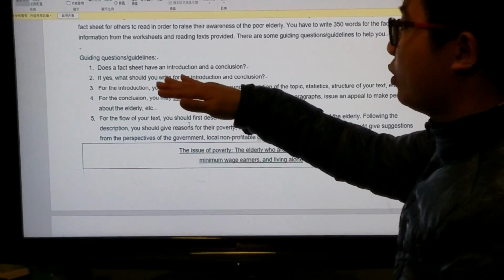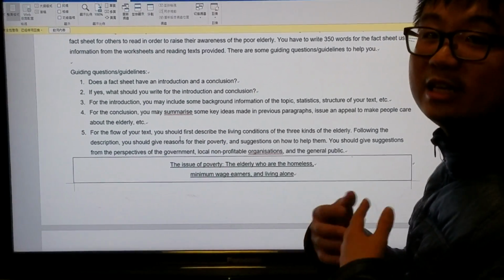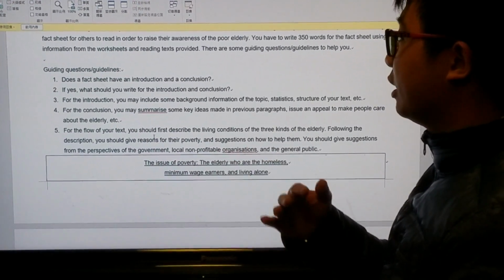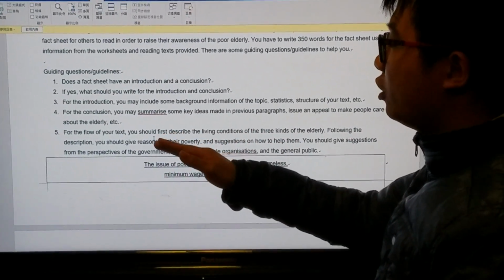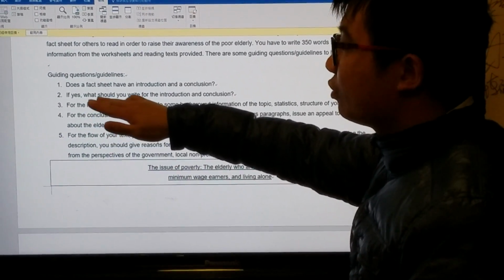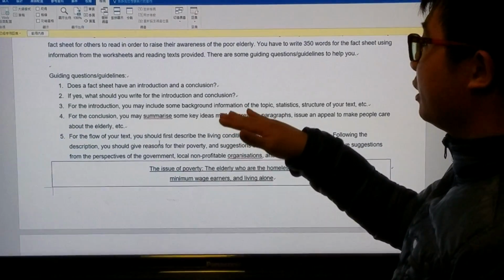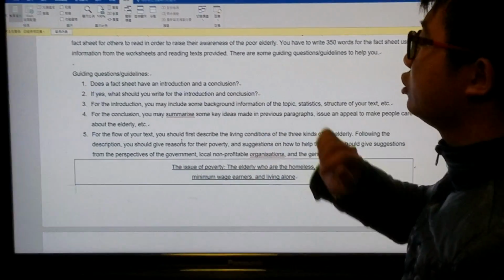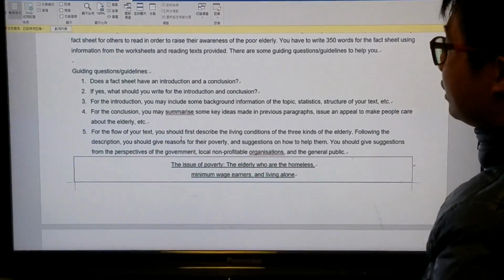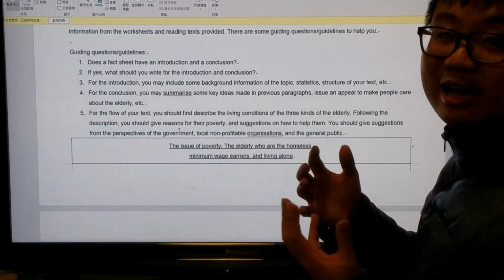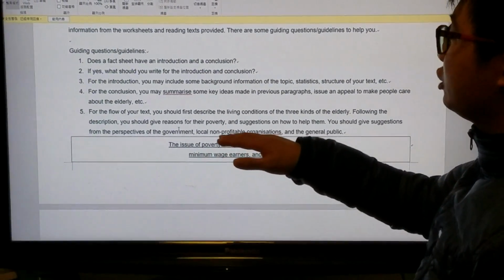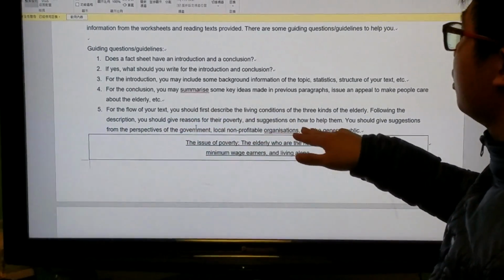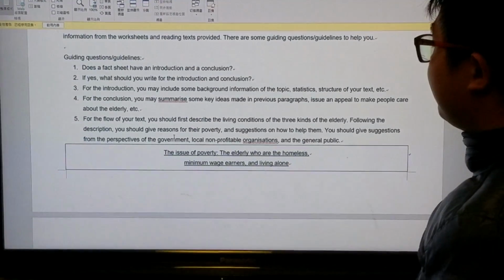First of all, I'll start with a question to ask them: does the fact sheet have an introduction or a conclusion? If yes, what should they write for the introduction and conclusion? So for question 3 and question 4, I have given them some information on what to write in the introduction and also the conclusion. And of course, in order to make them know the text requirements, I also teach them how to write the fact sheets according to a flow. Okay, which is very clear.